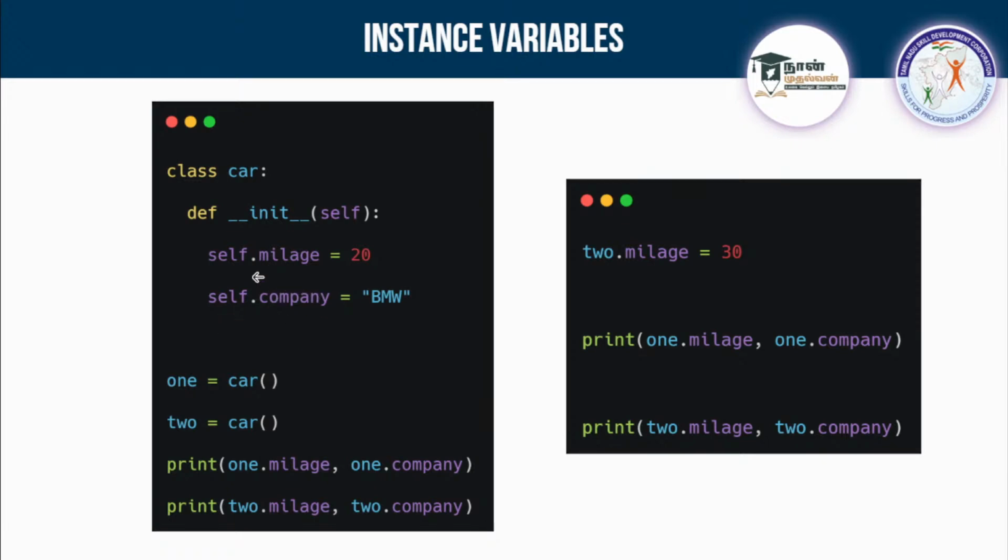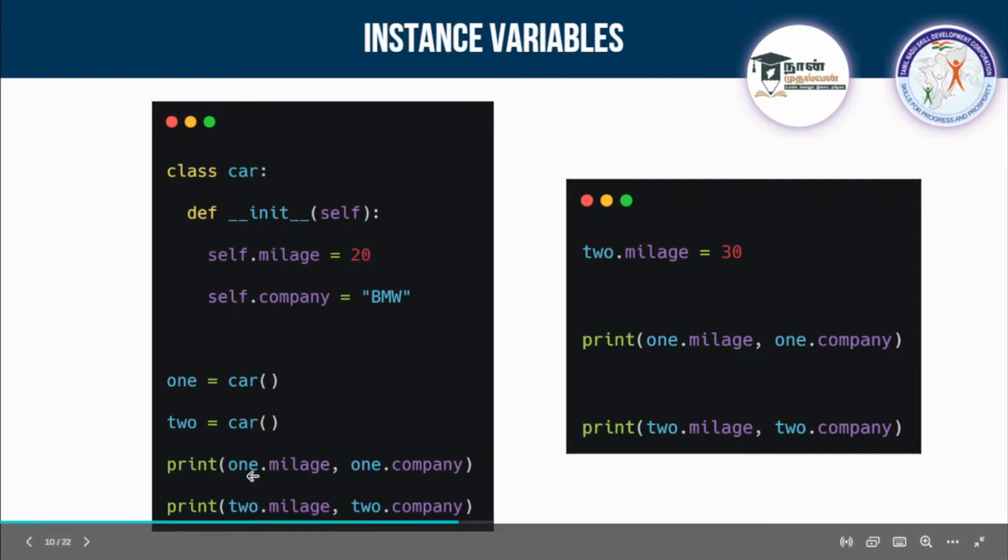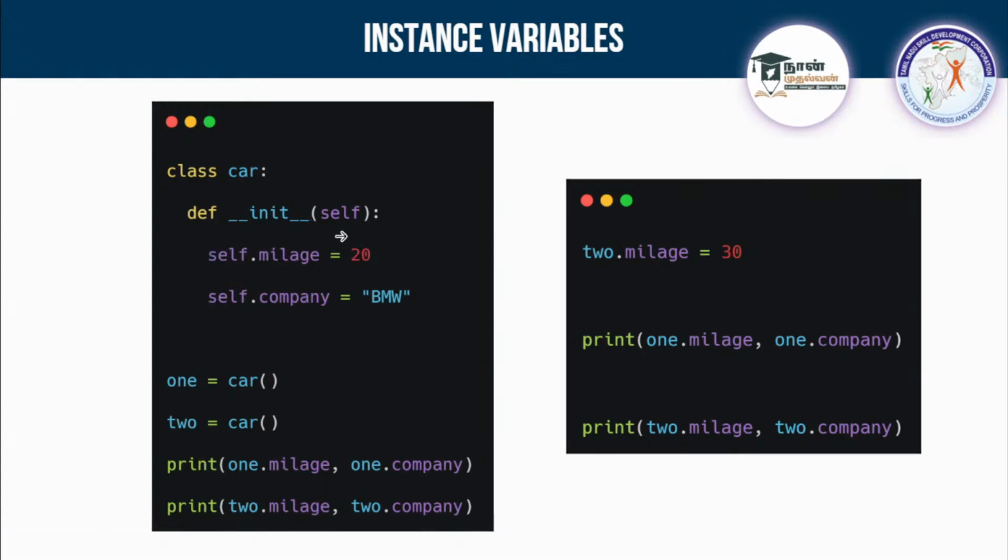Clear? So I can create objects. I am creating object 1 and 2, and I am passing the name of this class, Car. I am printing 1.mileage and 1.company and 2.mileage and 2.company. So these things with the help of self it is running, right? So it is known as instance variable. Clear? So you can actually set or change the value.